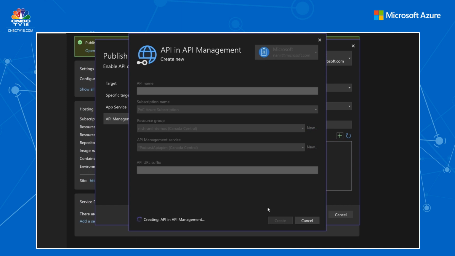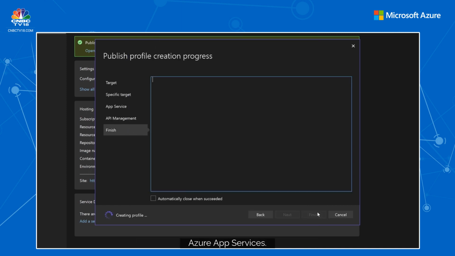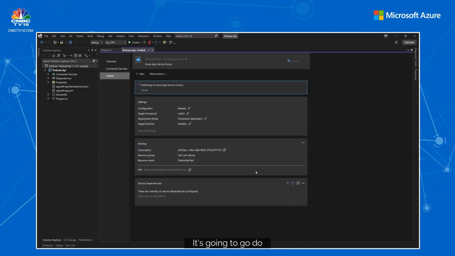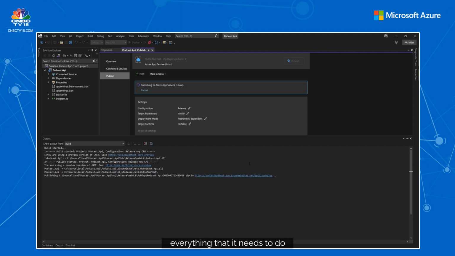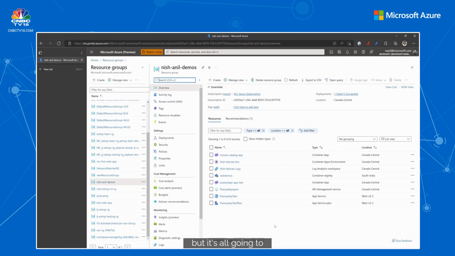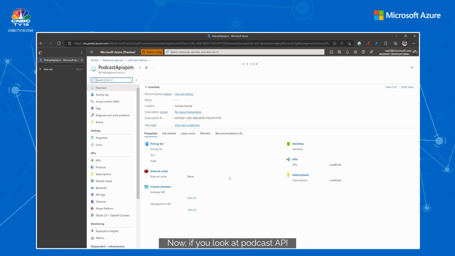So Visual Studio is going to talk to Azure App Service and Azure API Management and create the necessary things that are required. It's all done in Visual Studio. So I click finish. It's going to do everything it needs to do to get things ready for us. It's going to take a little bit of time. In this video it's a little bit fast forwarded, but it's all going to work great.